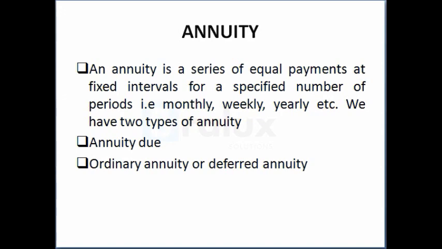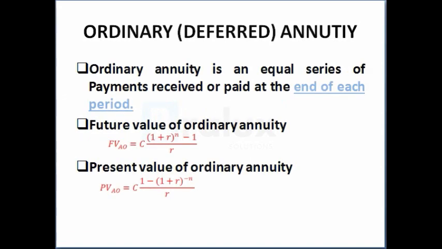And this is the formula for the future value of ordinary annuity. Likewise, this is the formula for the present value of ordinary annuity. So we have the annuity due. Well, annuity due is the series of equal payments received or paid at the beginning of each period.